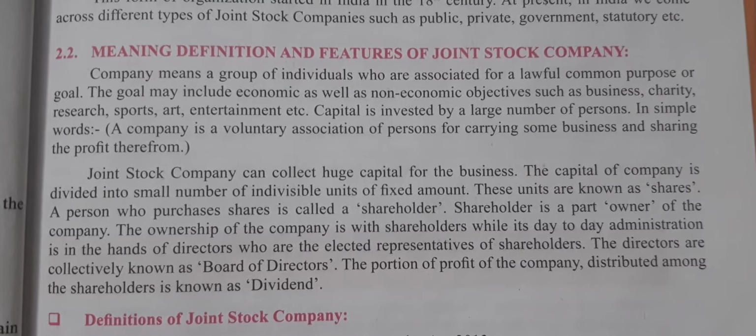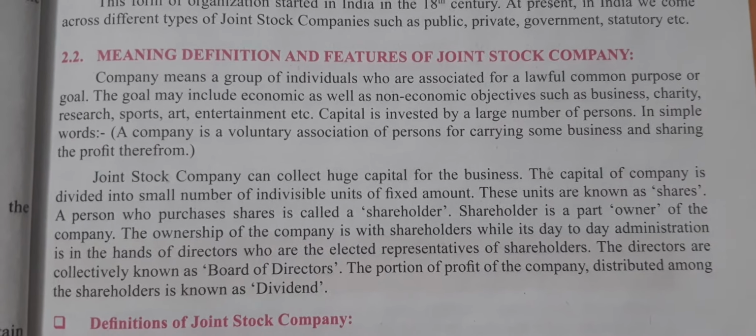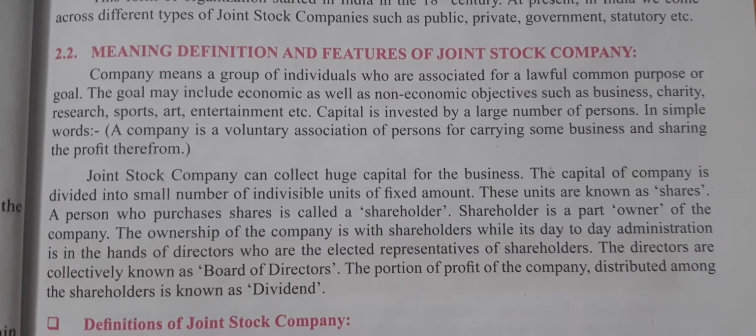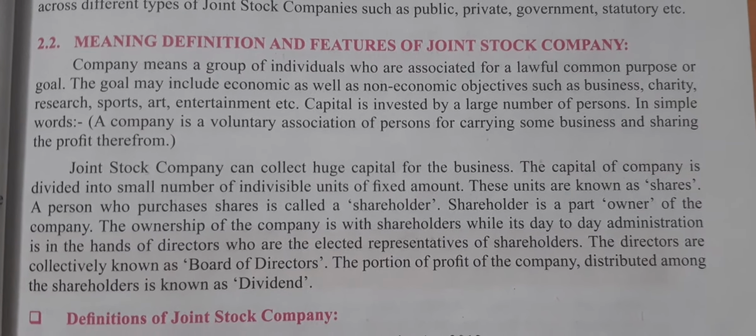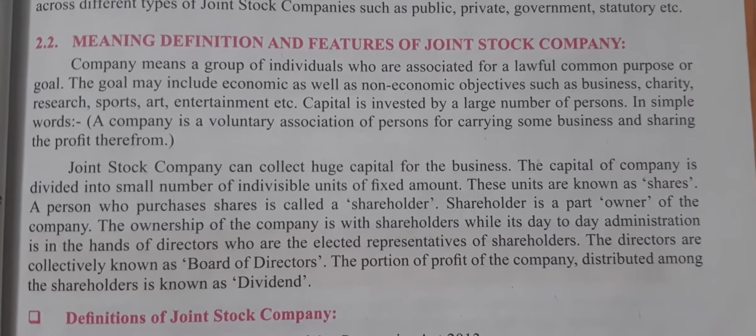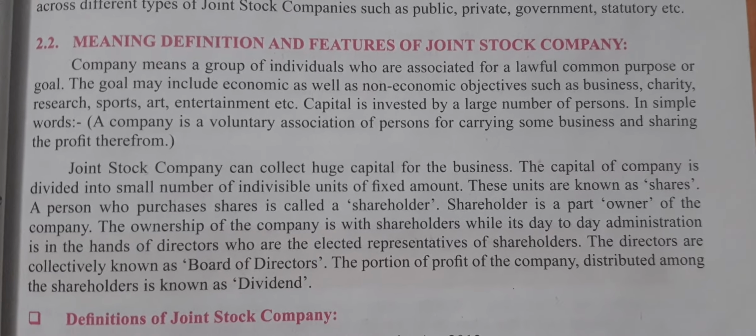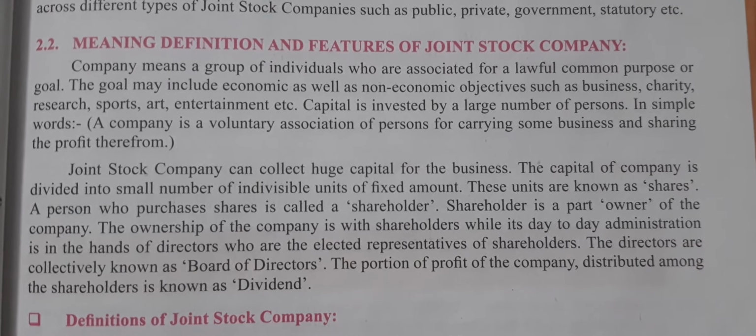A business, a common purpose, lawful, right? It is known as a company. So a company means a group of individuals who are associated for a lawful common purpose or goal.